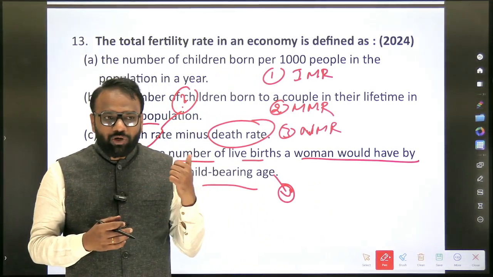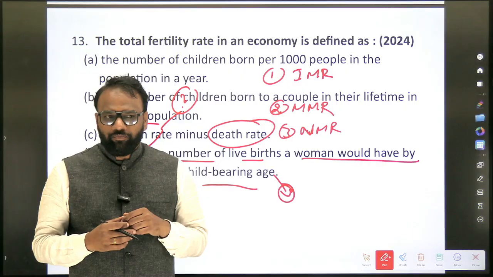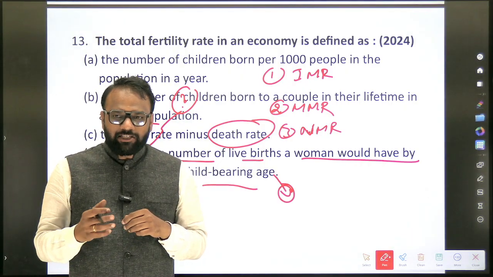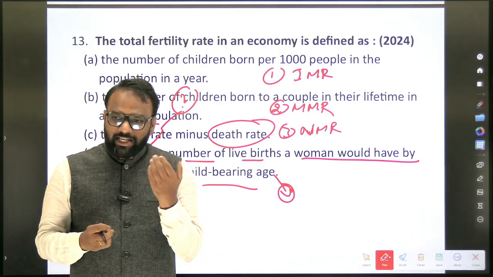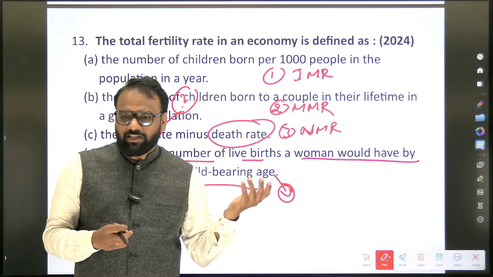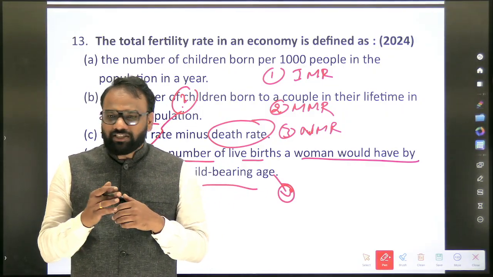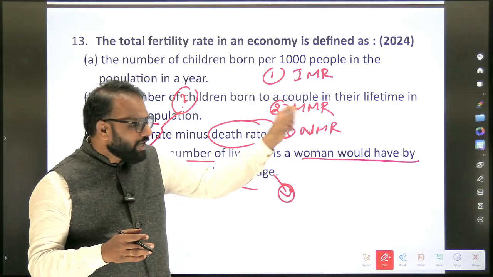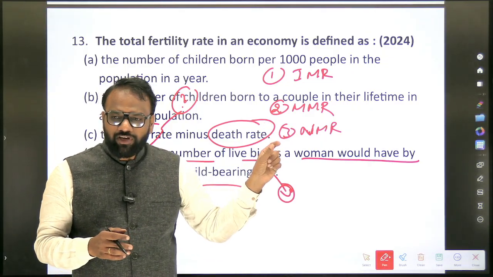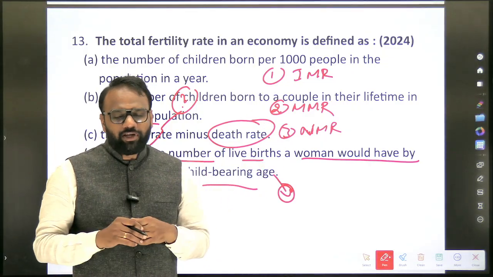So what is the total fertility rate in India? The replacement rate is exactly 2.1, but in India it is less than 2, as per the National Family Health Survey. In prelims, whether they'll ask or not, the chances are very rare. But still, I'll urge you to write down the values, and these values should be recent values.